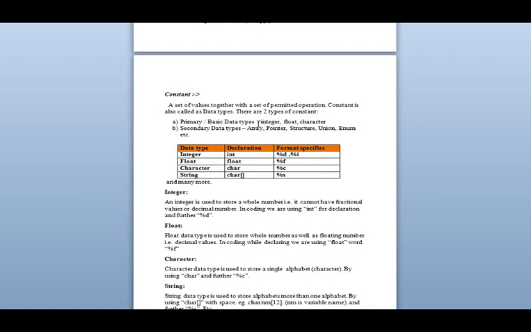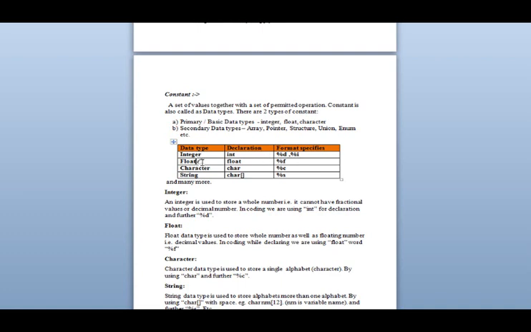First we'll talk about the primary data type, the basic data type, that is integer, float, character. Now I have given a table here. Integer means what? Numbers. Negative, 0 and positive are called numbers, but it should not include any decimal point. For that we have to declare at the start of the program which data type the data we are going to take from the user will be. If it is a number, then we will give it int, and further we will use %d, %f. Where and how we will use it, I will tell you afterwards.